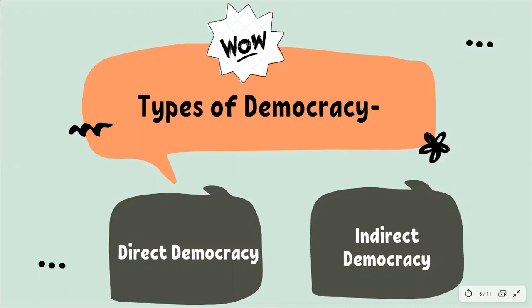They can elect their own representatives. That is the reason why democracy is the best kind of government that we can have. And Abraham Lincoln defined democracy as the government of the people, by the people, and for the people.